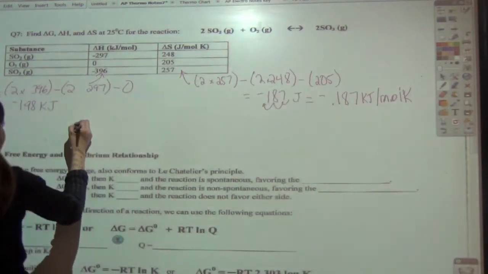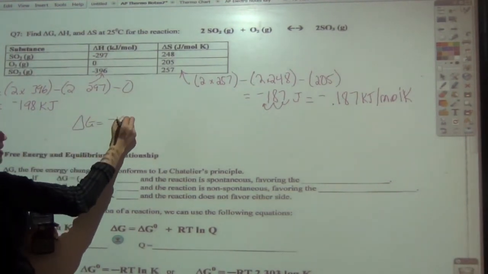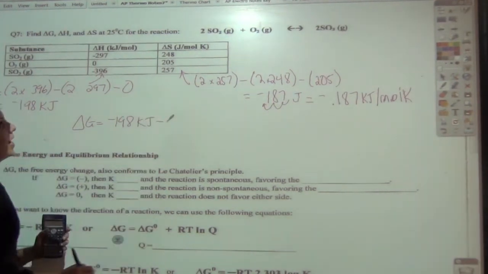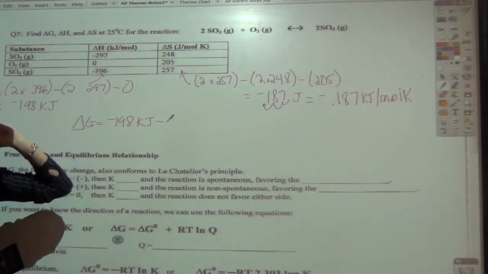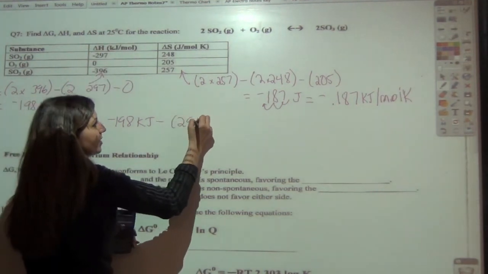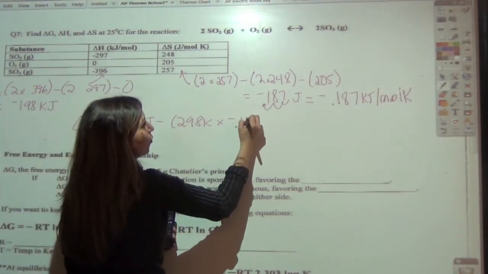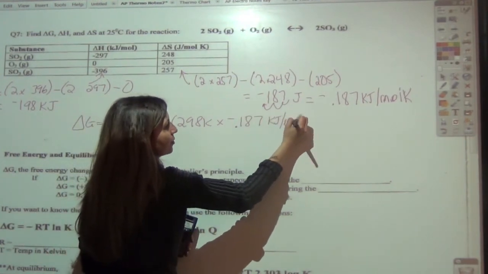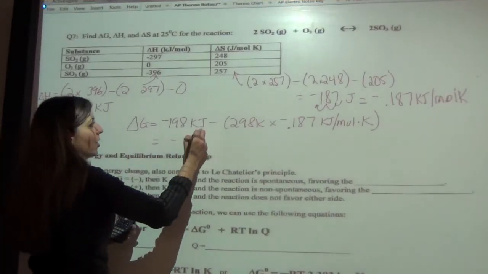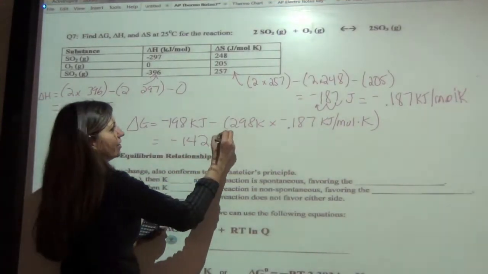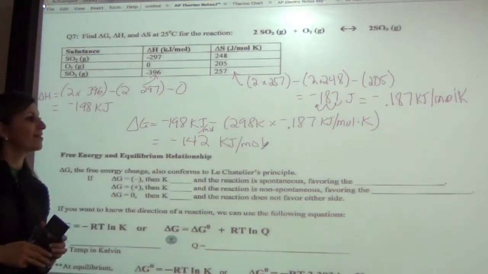So now let's do our delta G. Delta G, again, is equal to delta H, which we found out right here, which was negative 198 kilojoules, minus our temperature. They tell us it's 25 degrees Celsius. What do we have to do to that? Add 273, so we get 298 Kelvin, and then times our delta S, which we figured out was negative 0.187 kilojoules per mole Kelvin. So go ahead and try. All right, and what you should get is negative 142, and again, we've got kilojoules per mole in this case.